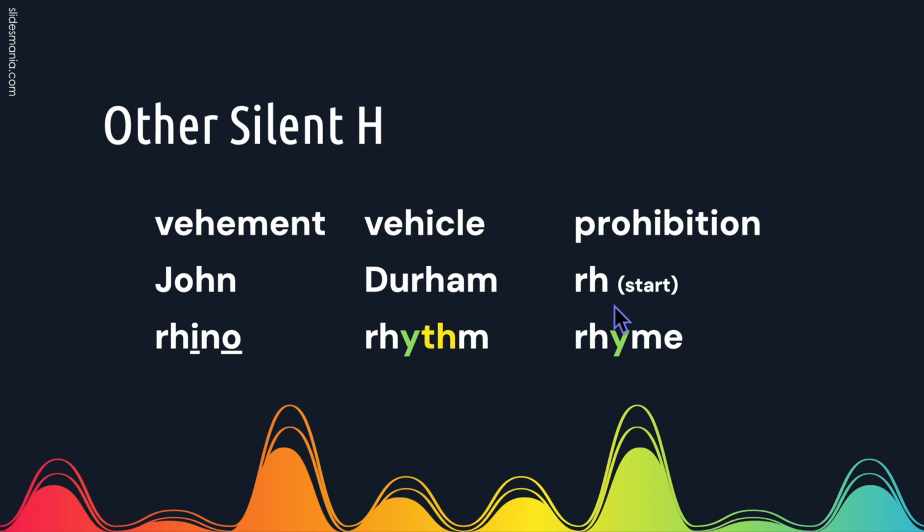If a word starts with RH, the H will be silent, like in rhino and rhythm. Note that Y in the middle of a syllable has a short I sound, and this TH uses the second sound of TH, so the word is rhythm. And rhyme. This E makes the Y take on a long I sound.